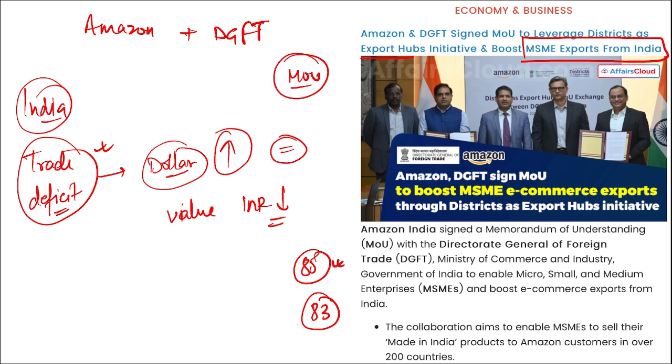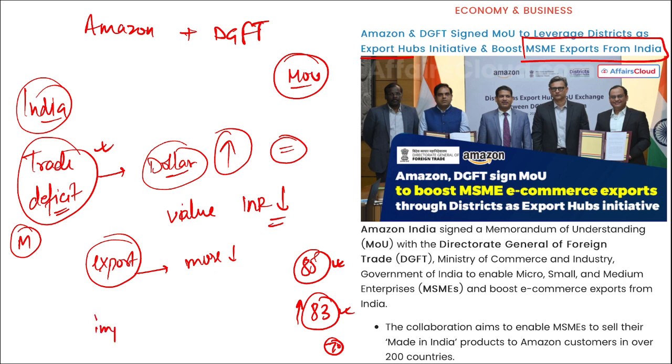Because of this only we are seeing all this impact. Now how will exports help India? We have seen that the value of a dollar compared to rupees is rising. $1 is 83 rupees now. If we export more under our initiative of Make in India, where we want to make all the products in India only, and we start exporting them, then the amount of money we will receive will be more than before. A month or a year back we were receiving almost 70 rupees per dollar. Now we will be getting 83 rupees per dollar if we export.